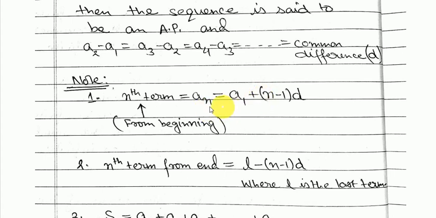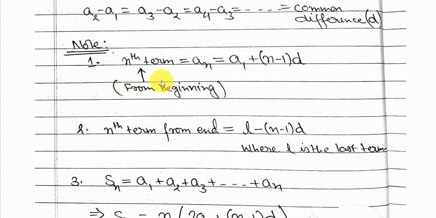So suppose you want the fifth term, then you have to put a5, and here it will become a1 plus (5 minus 1) into d. Okay, and this is the general term from the beginning. So suppose you want to find the sixth term from the beginning, you will follow this formula.